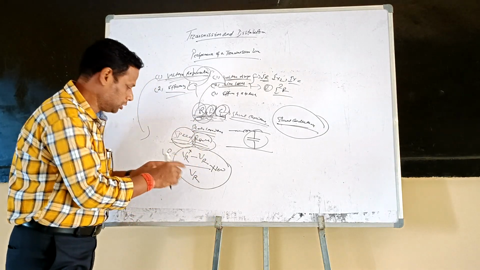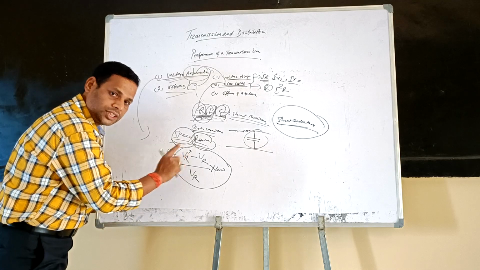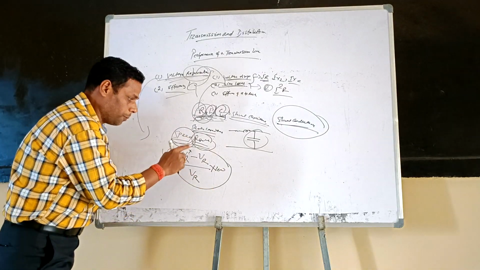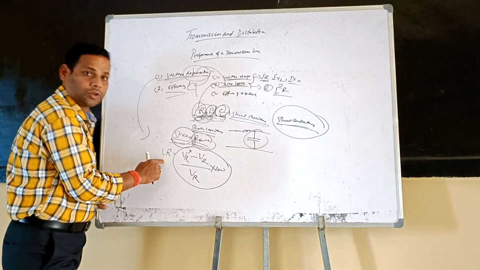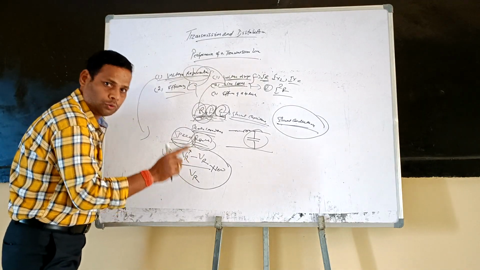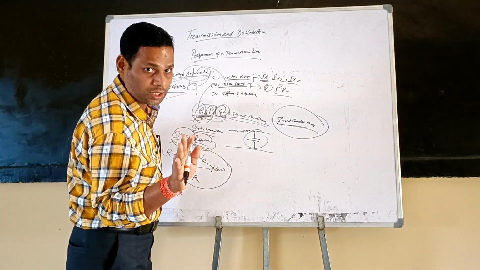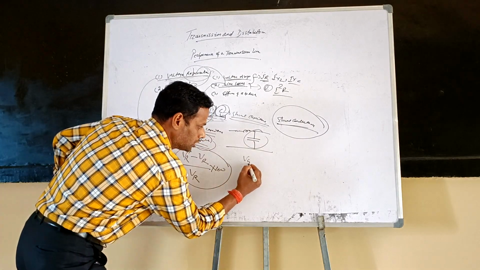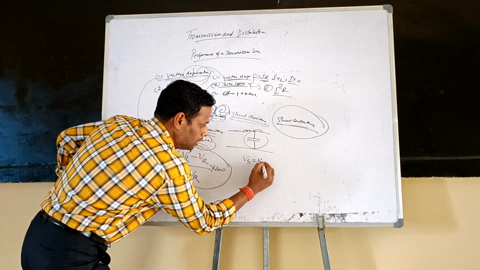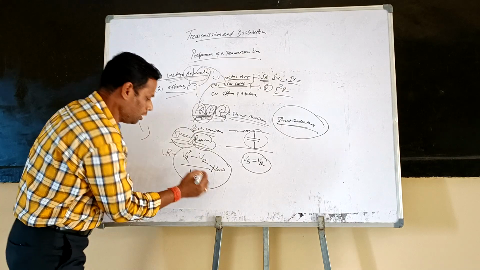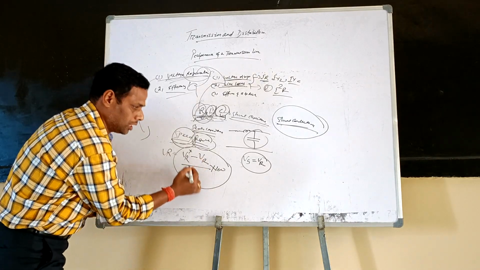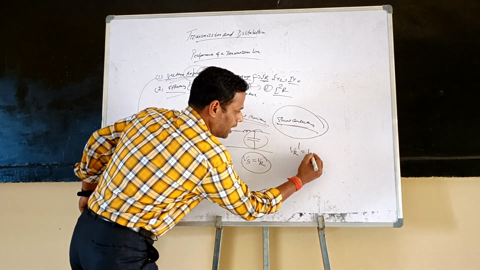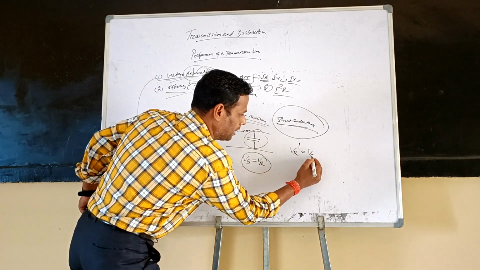So the definition is that the difference in voltage between the two conditions, from no load to full load, is known as the voltage regulation. When we are talking about no load, that means there are no losses in the system. Since there are no losses, the sending end voltage is equal to the receiving end voltage. So in this formula, you can write VR dash, equal to VR star, equal to VS.